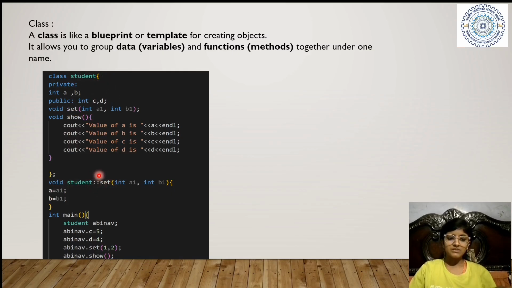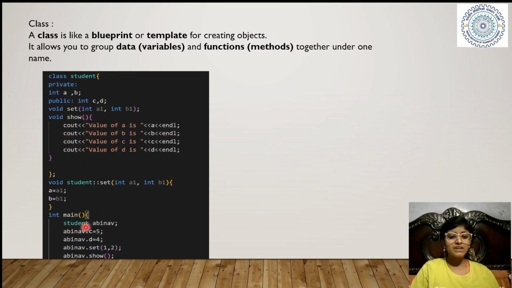Then a is equal to a1, so this variable a is now equal to what is given in it, and b is now equal to b1. So this function is used to set the values of a and b. Now the function is show, which will basically show the values of a, b, c, d.